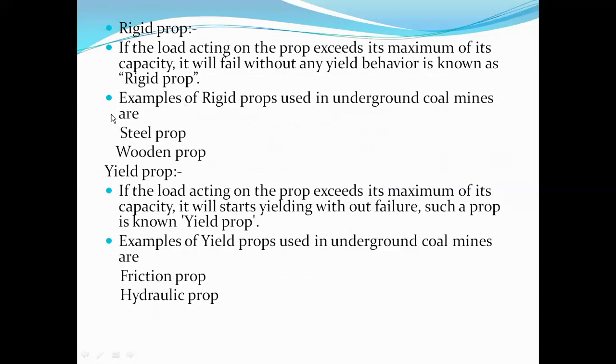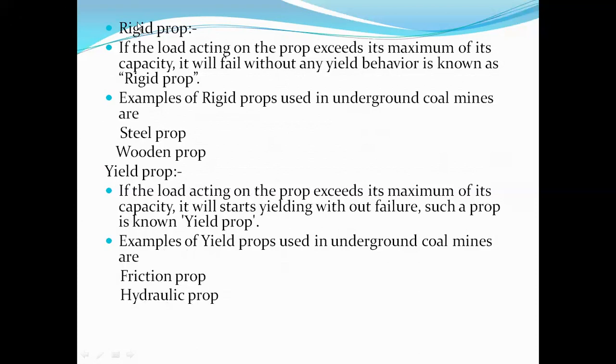Okay. Now what are the examples of rigid props? The examples of rigid props used in underground coal mines are steel props and wooden props. Next, yield prop. If the load acting on the prop exceeds the maximum of its capacity, it starts yielding without failure, because it will continue carrying the same load, but it won't fail. Such a prop is known as a yield prop. Examples of yield props used in underground coal mines are friction prop and hydraulic prop.